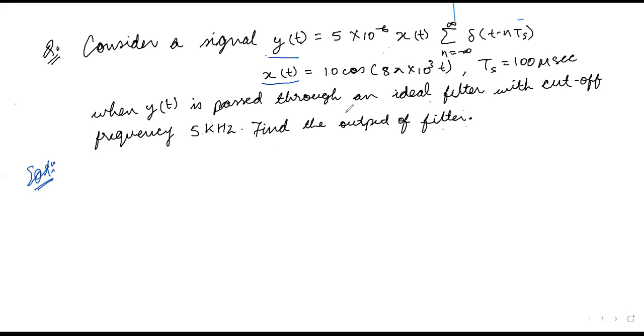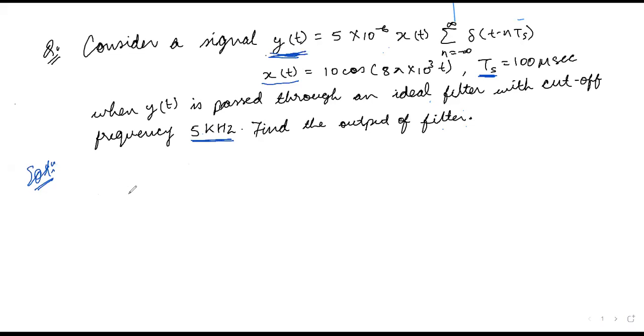Okay, so here in the question, yt is given as 5 into 10 to the power minus 6 xt sigma n equals minus infinity to infinity delta t minus nTs. And the signal xt is given as 10 cos 8 pi into 10 to the power 3 t. Ts equals 100 microsecond, which is the sampling time. So this yt is the sample signal, and this is passed through an ideal filter with a cutoff frequency 5 kilohertz. So we have seen all these things, so directly I am going to the filter output.